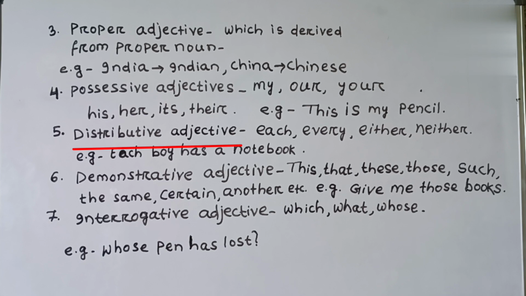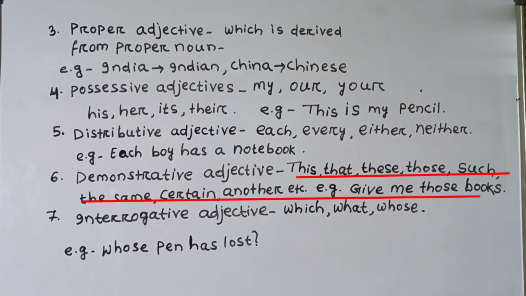Fifth, distributive adjective: each, every, either, neither, etc. For example, each boy has a notebook. Then demonstrative adjective: this, that, these, those, such, the same, certain, another, etc. For example, give me those books. Here the word those is an adjective.